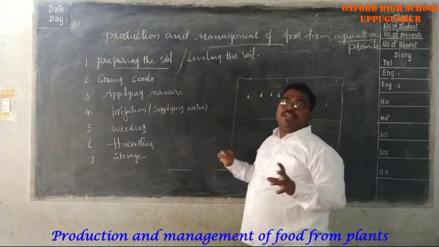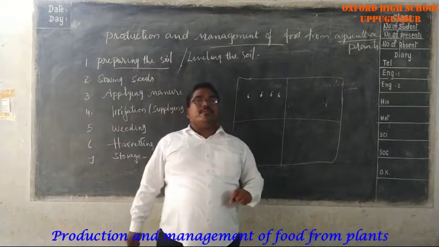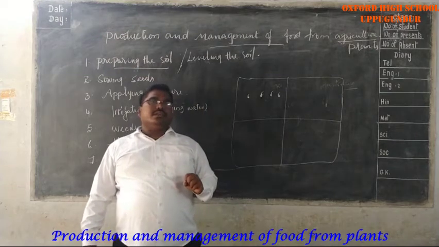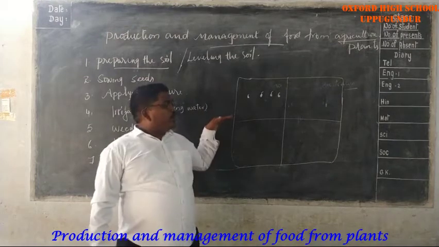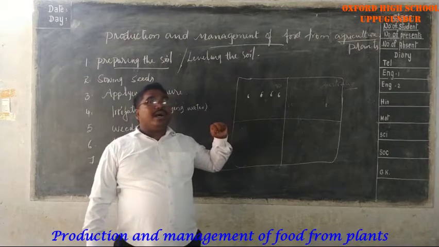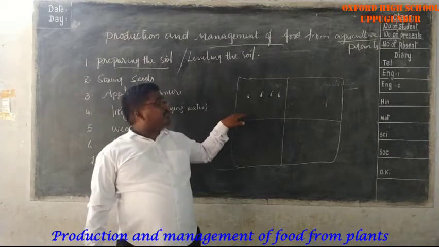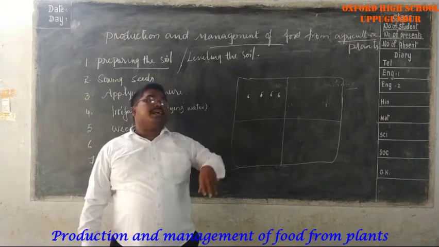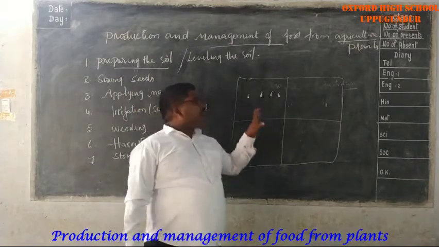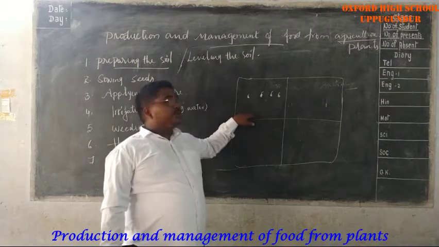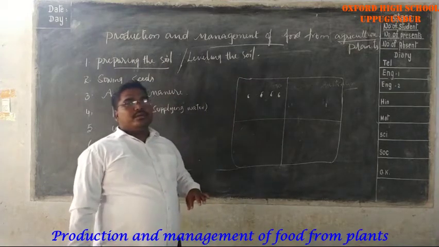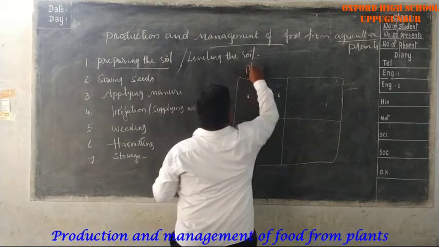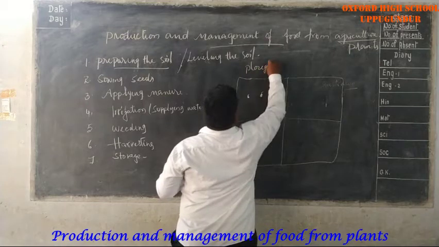Next, how is the leveling done? The leveling is done by using a pair of bullocks, or nowadays tractors are used. For easy transportation of air and water to each and every plant of the field, the field has to be plowed.